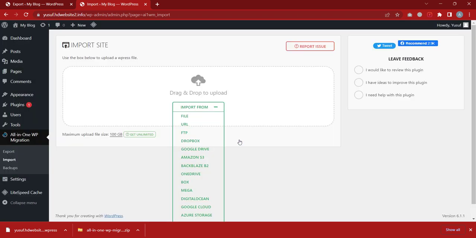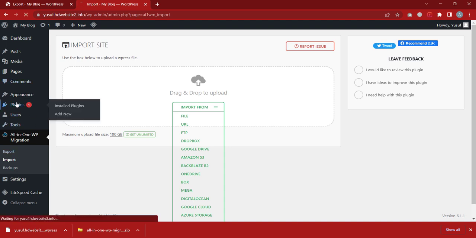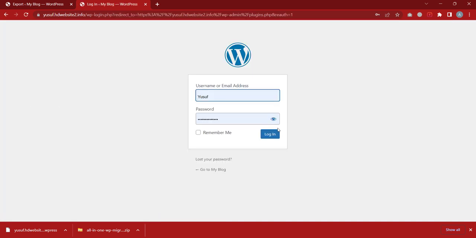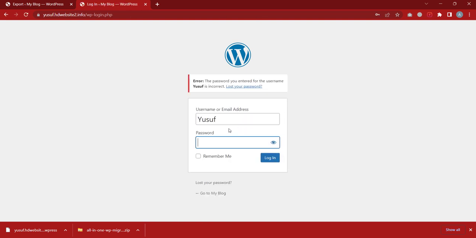So you just say close, and if you come to plugins now, you'd see that, sorry, it's asking me to log in again, so I'll log in again. That's something I should mention. It also includes your password. The password you're using for your former website is what would now be used here.